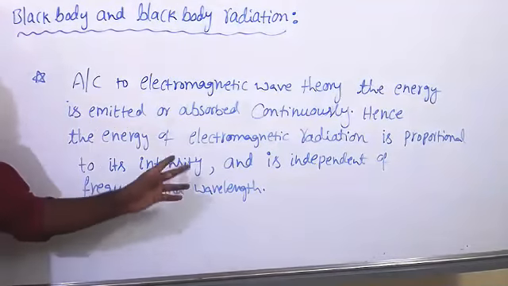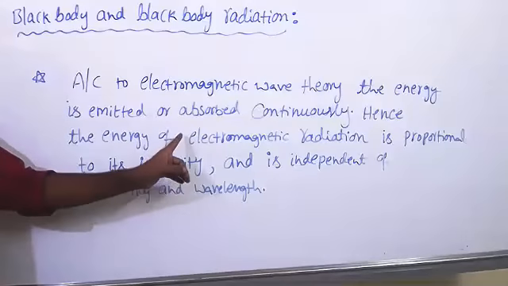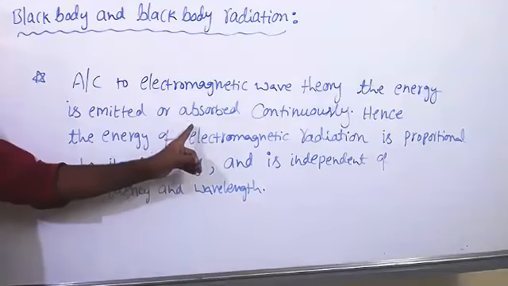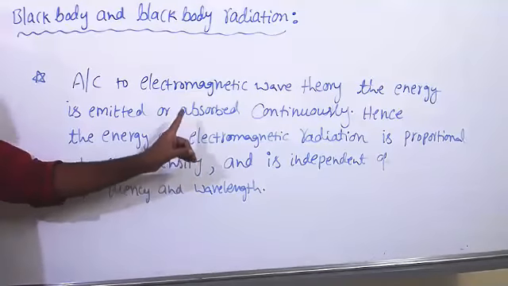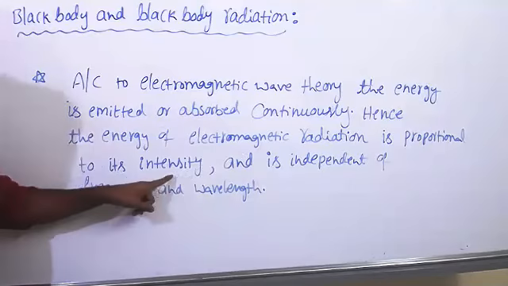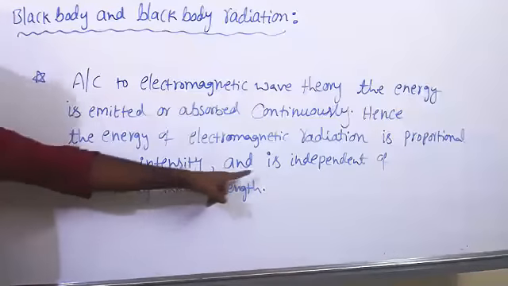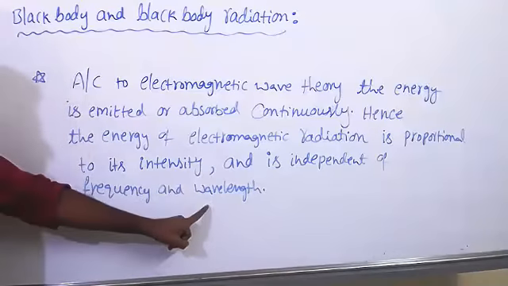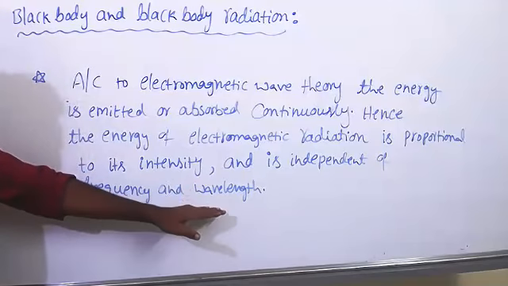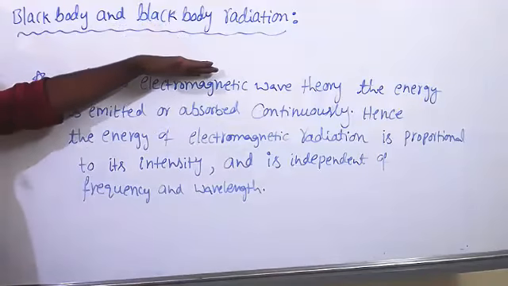Carefully see this point. According to electromagnetic wave theory, the energy of that radiation is directly proportional to intensity, independent of frequency and wavelength. So this is the wrong assumption given in electromagnetic wave theory.